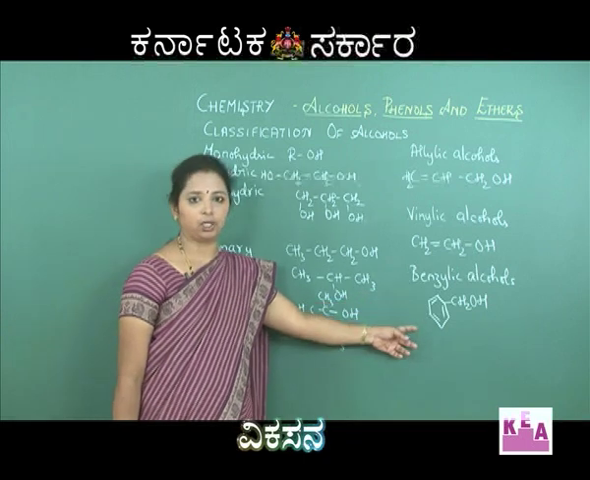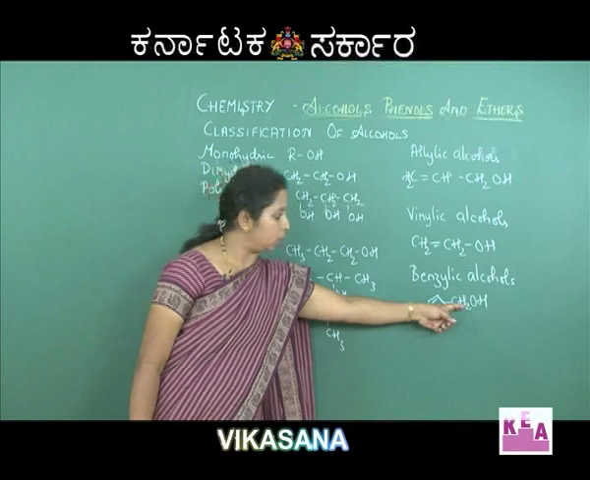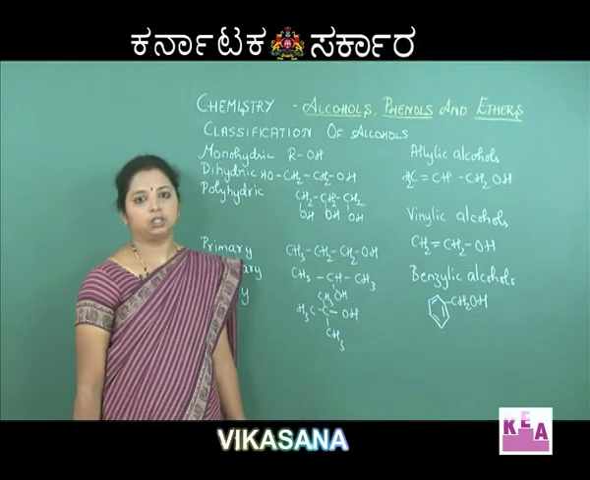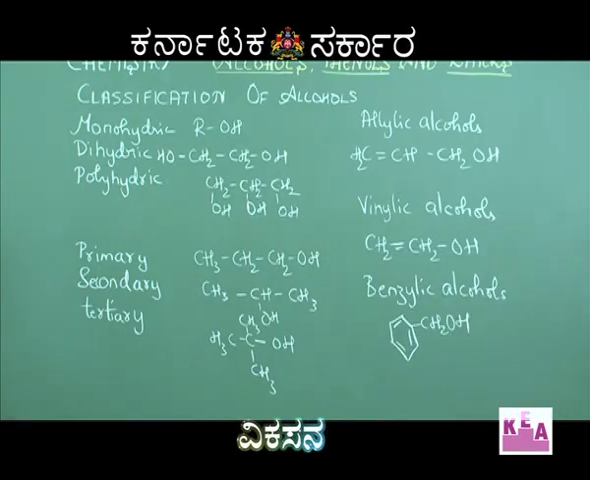Benzylic alcohols: we have already seen this example, benzyl alcohol, wherein the OH group is attached to the side chain of the aromatic ring. We call such alcohols benzylic alcohols.